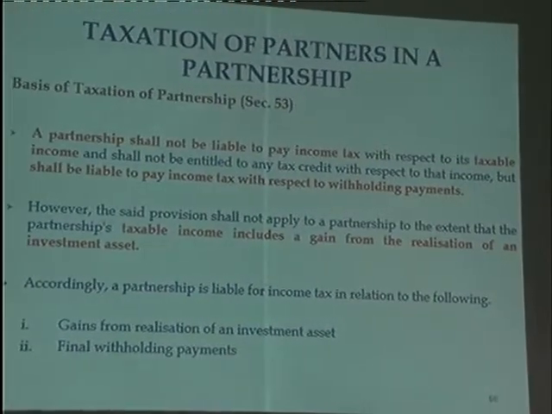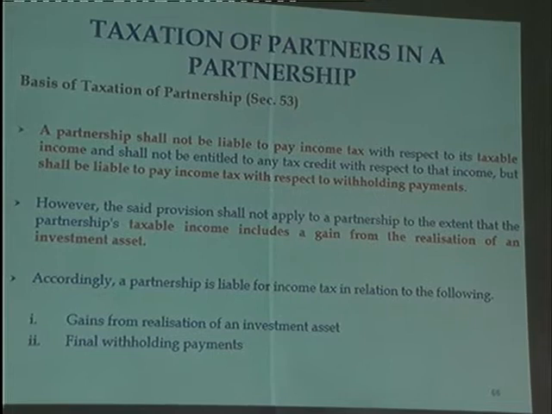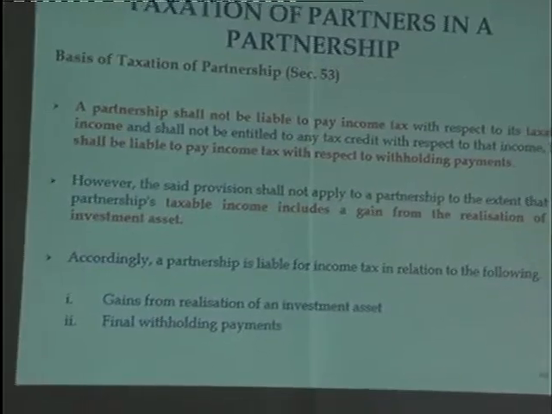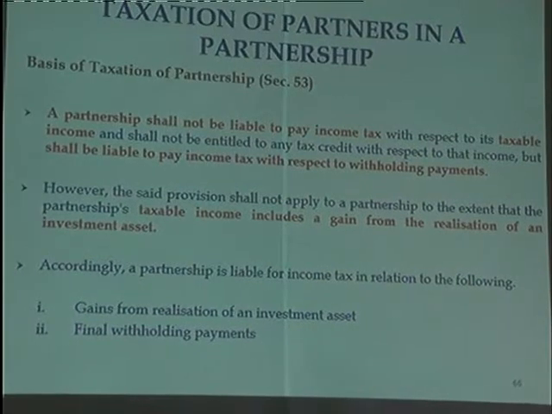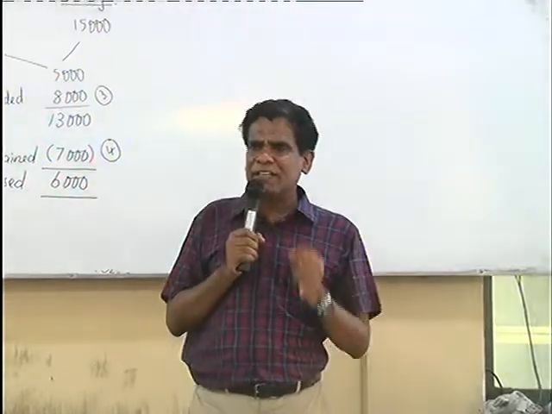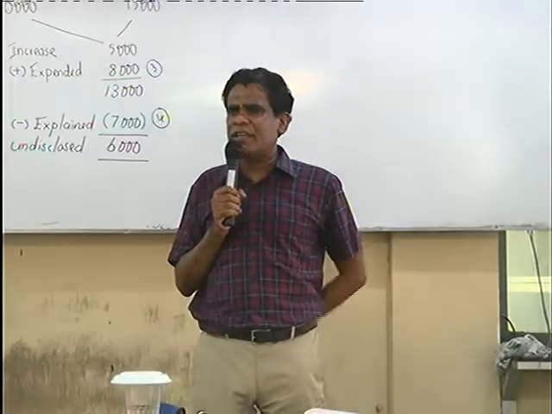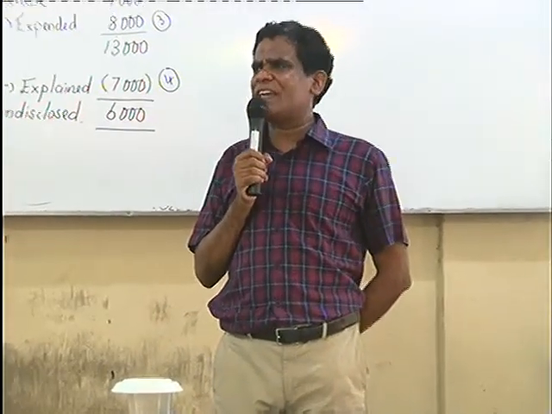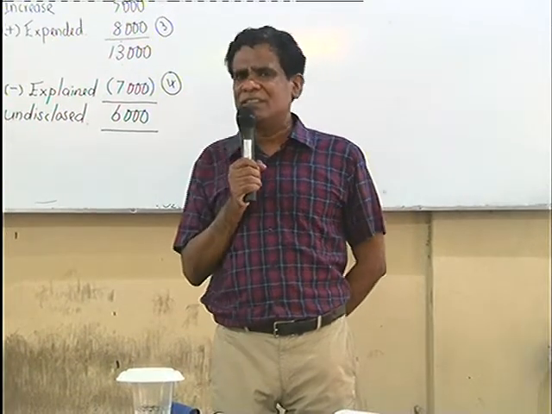Therefore, the partnership tax liability is in two components, I could say. Tax coming from the gain on realization of an investment asset, that is included in your taxable income at the rate of 10%, plus tax on final withholding payment. Why do they want to pay tax on the capital gain only? Yeah, they want the easy method of collecting the taxes in the hands of the partnership.